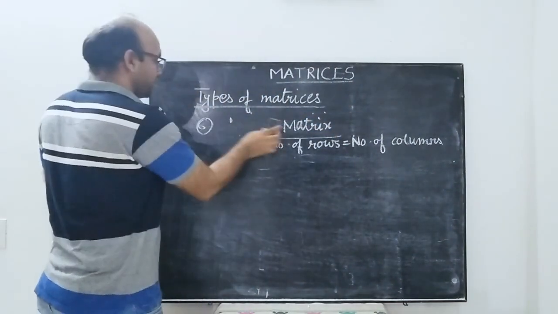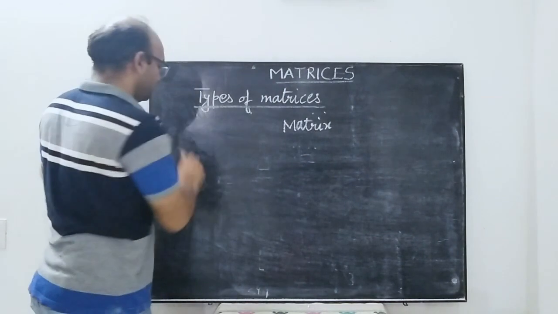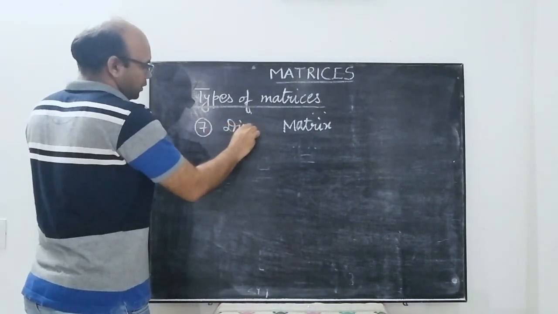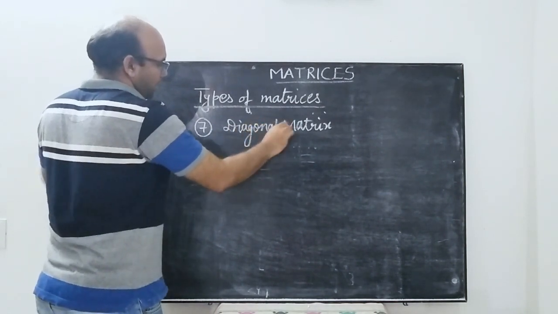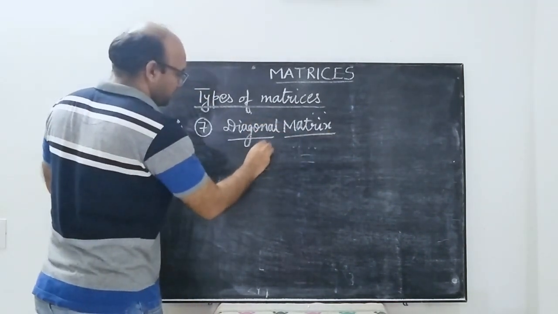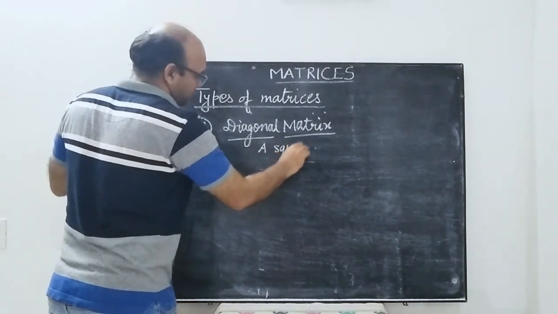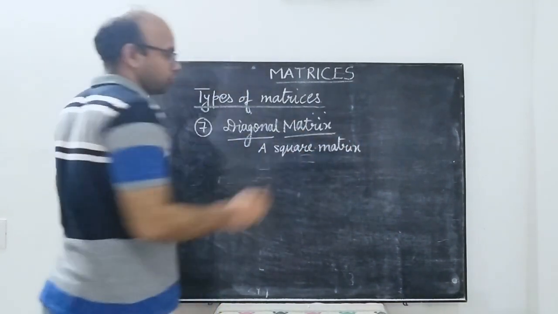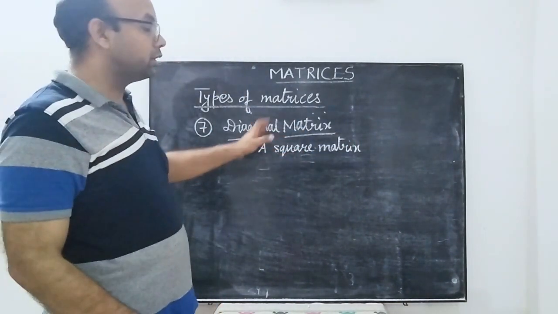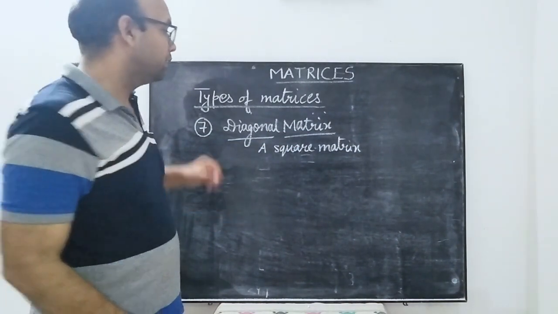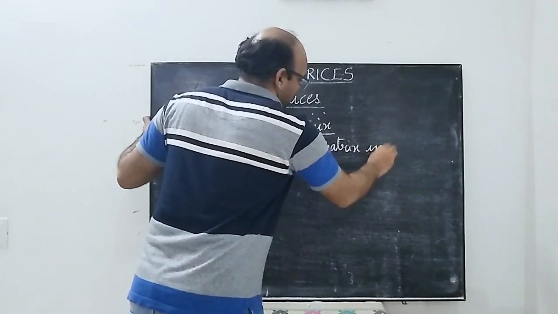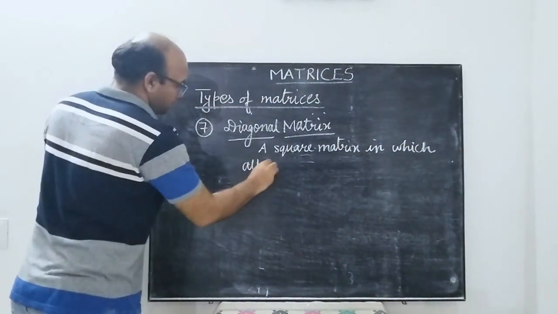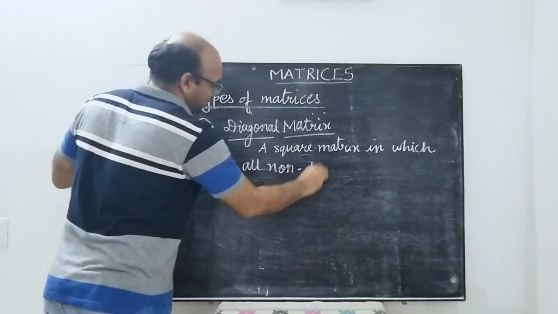Now we just move on to the next matrix, the diagonal matrix. So what is a diagonal matrix? A diagonal matrix is a square matrix in which all the non-diagonal elements are 0.